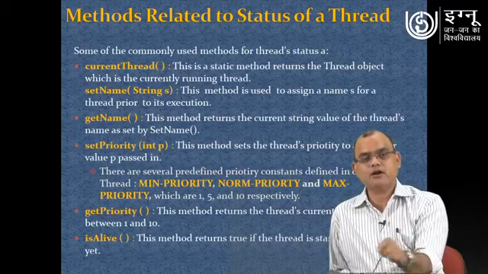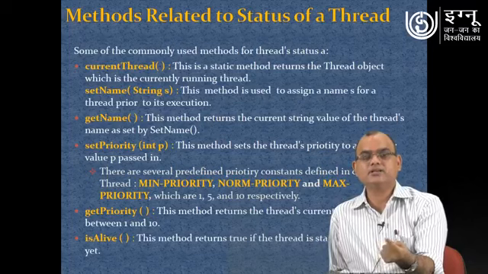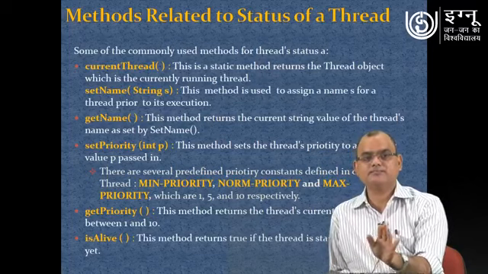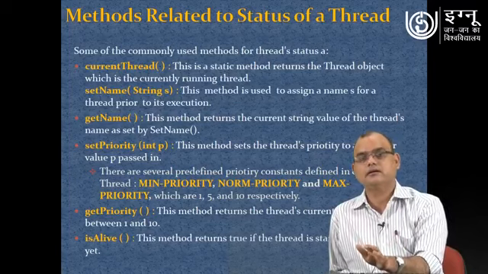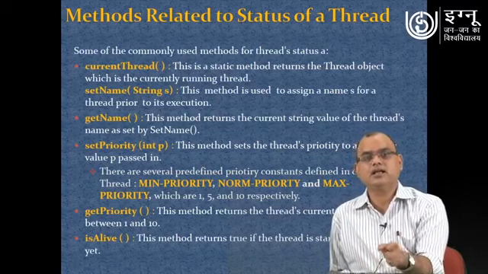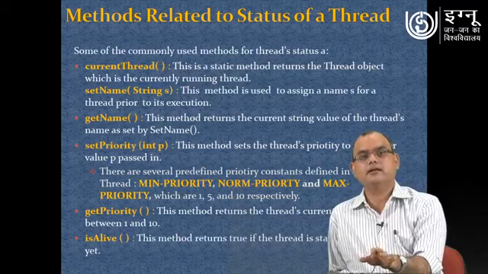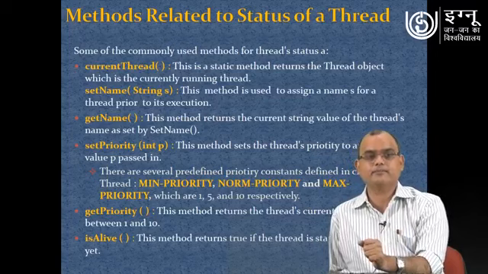So you can assign any priority from 1 to 10 to your thread by using the setPriority method. MIN_PRIORITY, NORM_PRIORITY and MAX_PRIORITY are constants available in the Thread class, and they can be used to assign the fixed values 1, 5 and 10. Otherwise, you can also assign the priority directly using the setPriority method.